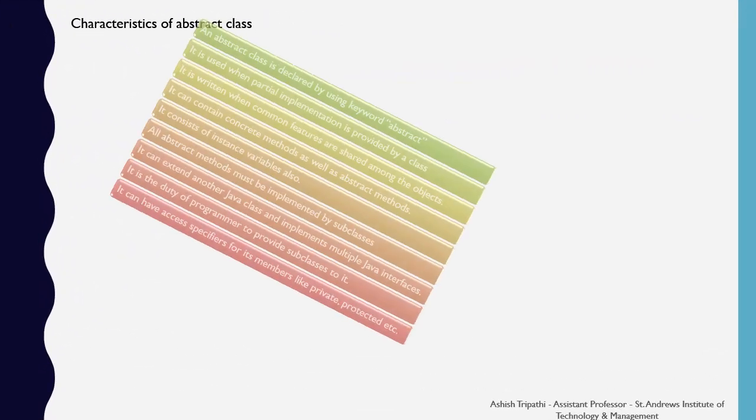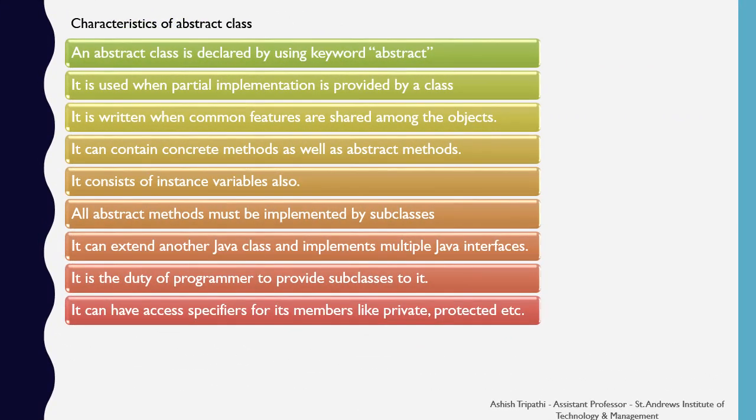Here are some of the characteristics of the abstract class. An abstract class is declared by using the keyword abstract. It is used when partial implementation is provided by a class. That means the class is declaring only the declaration of the method but not the implementation of the methods. It is written when common features are shared among the objects.